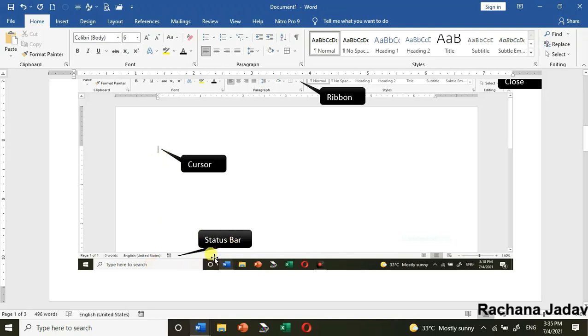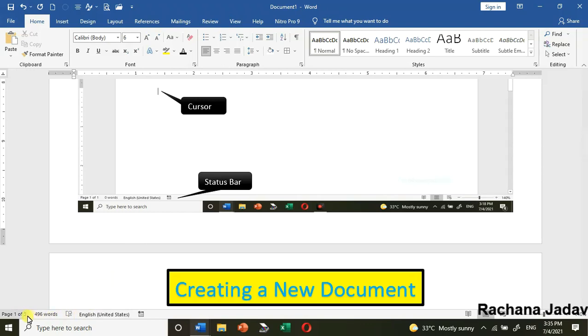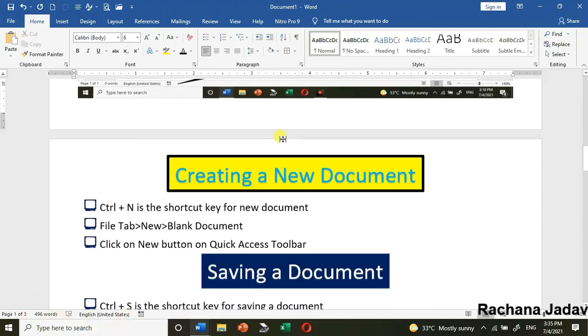And then we will have the status bar, which is at the bottom. यानी आपको bottom में जो यहाँ दिख रहा है, you can see that 1 of 3, then 496 words. Okay, तो वो क्या है? That is called the status bar at the bottom of the window.